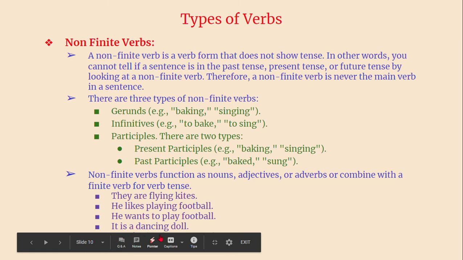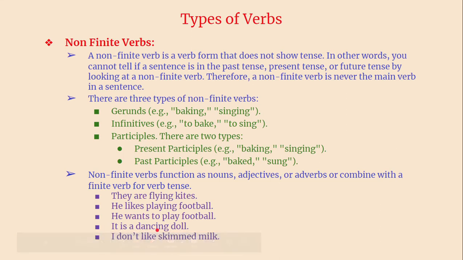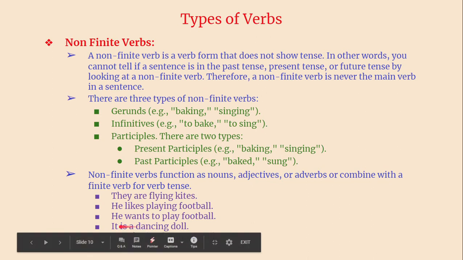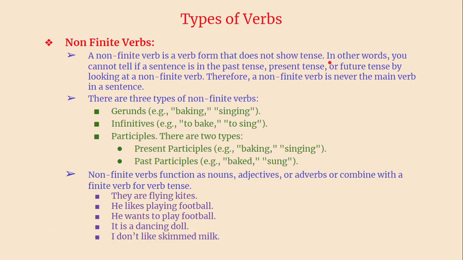See here, it is a dancing doll. Dancing is acting as if it is an adjective. It is in the form of a verb, but it is not a verb. Here the finite verb is the main verb, and dancing is an adjective, so it is a non-finite verb. And I have given you another example. I don't like skimmed milk. Skimmed is a past participle. Again, it is functioning as an adjective.